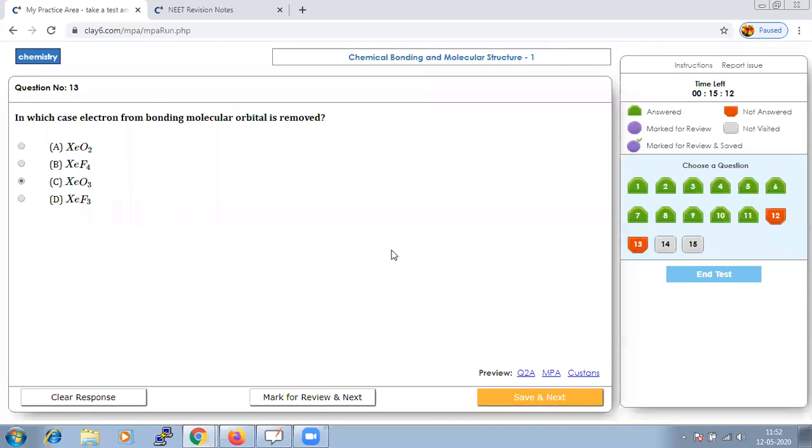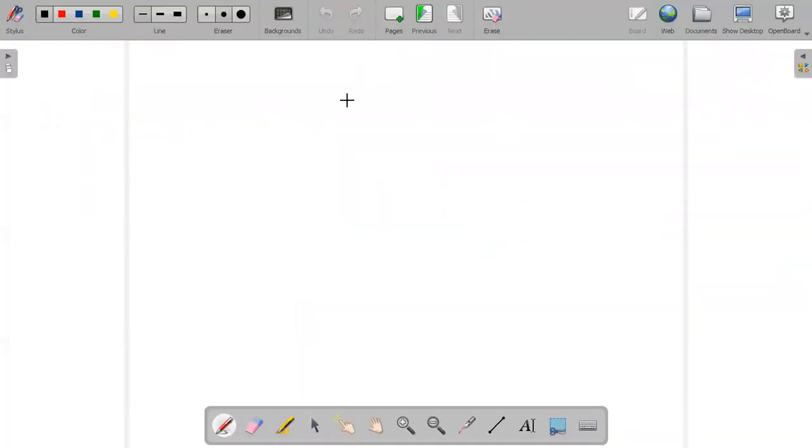In which case is an electron from a bonding molecular orbital removed? If we are doing the electronic configuration of O2, O2 plus, N2, N2 plus, NO, and the given options, you will find out that for N2, the electronic configuration should be sigma 1s2, sigma star 1s2, 2s2, 2p.